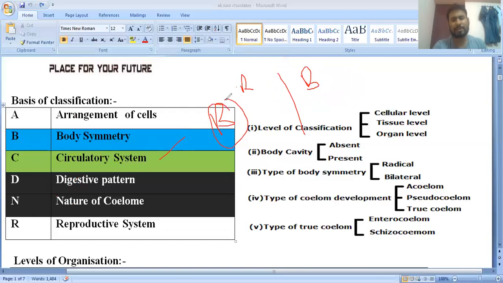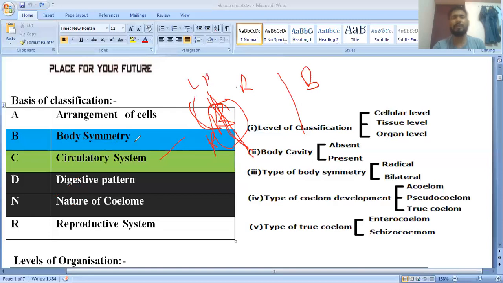Bilateral symmetry means that, suppose this is the organism, it has only one plane. If we cut along the single plane, the body is divided into two equal halves, and these halves are superimposable to each other. Superimposable means if we cut these body parts and put one in front of a mirror, and this part is the right, in the mirror you will get the image of the left part. So this is called superimposable.